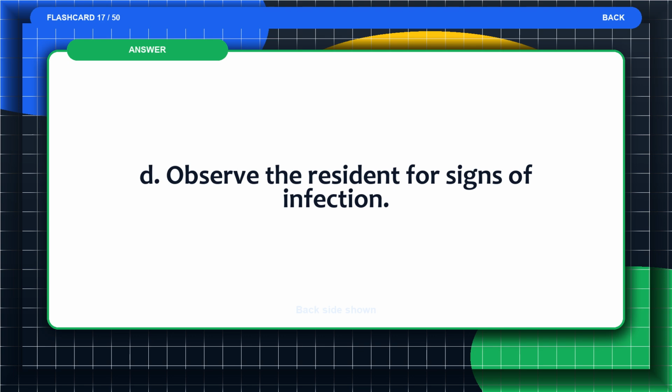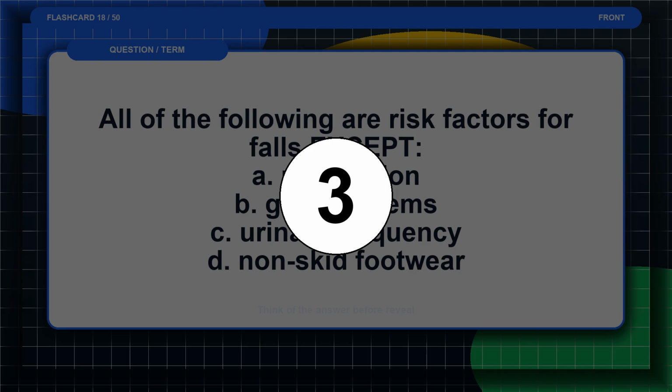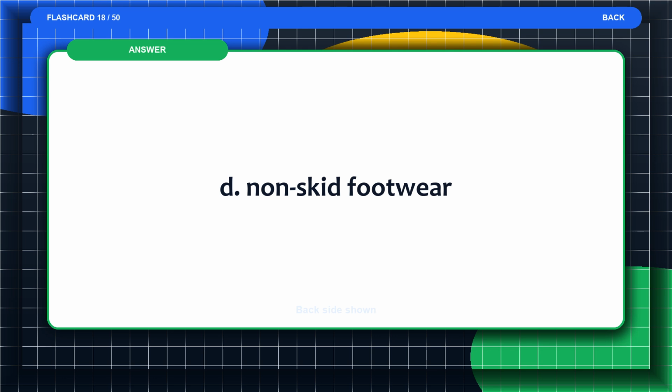The answer is D. Observe the resident for signs of infection. Flashcard 18. All of the following are risk factors for falls except: A. Medication. B. Gait problems. C. Urinary frequency. D. Non-skid footwear. Think of the answer before the reveal. The answer is D. Non-skid footwear.